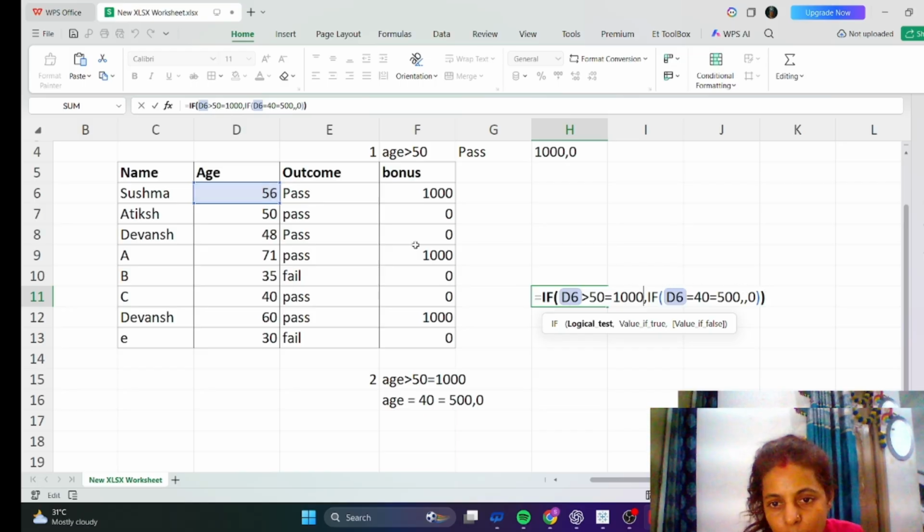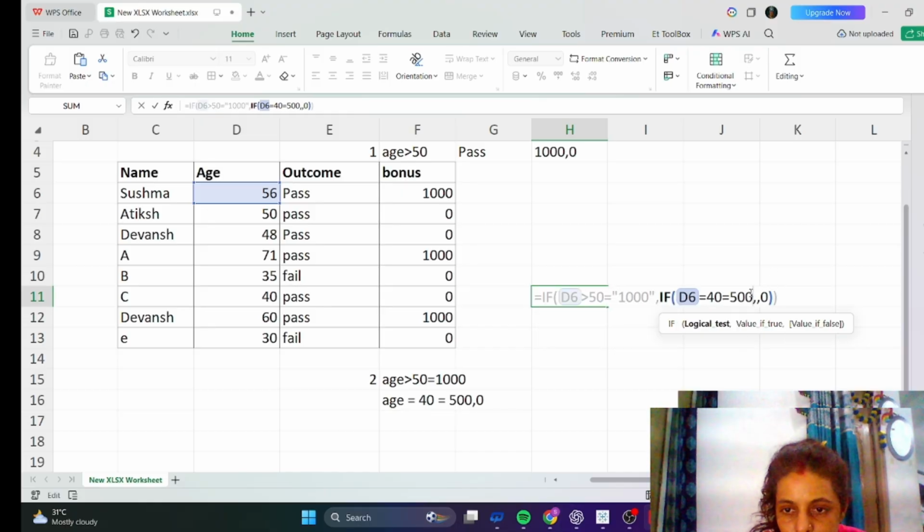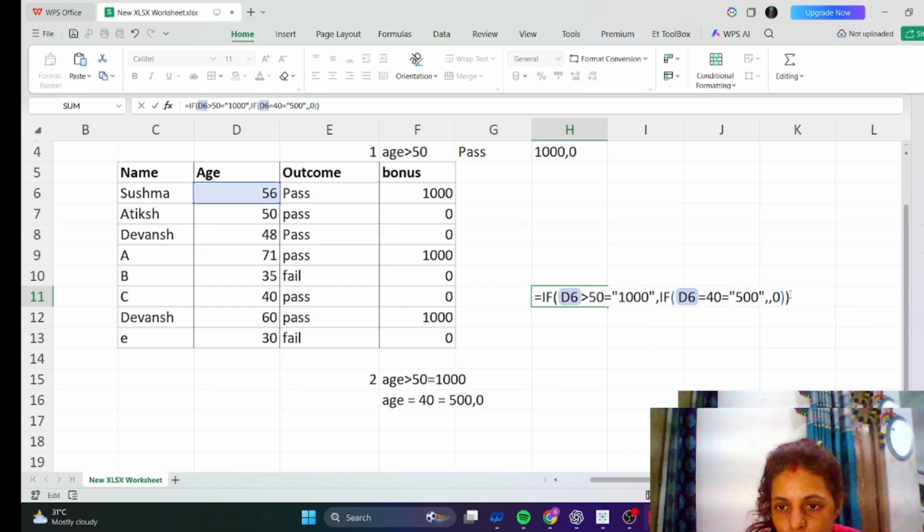We have to write 1000 after the double bracket. Let's see why it is not working, in double quotes. I'm also practicing, guys, so don't mind if I make a mistake, because I'm also learning. While practicing and learning, I keep sharing so that it will be helpful for others.